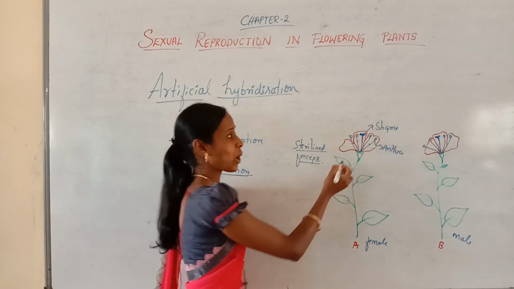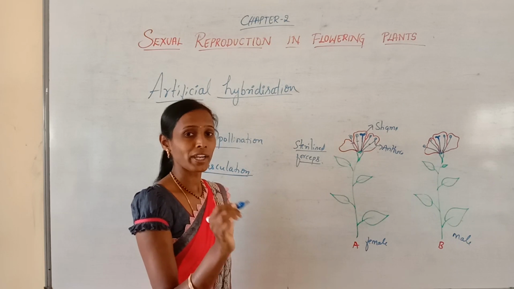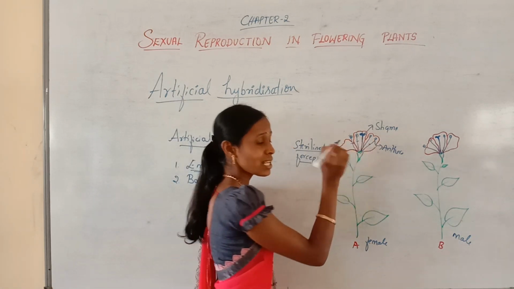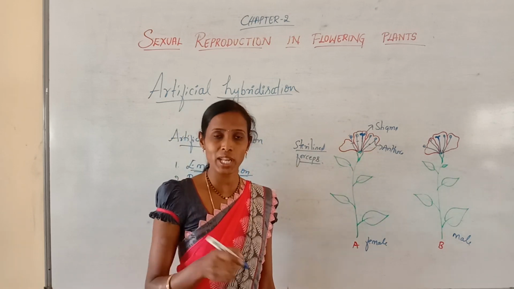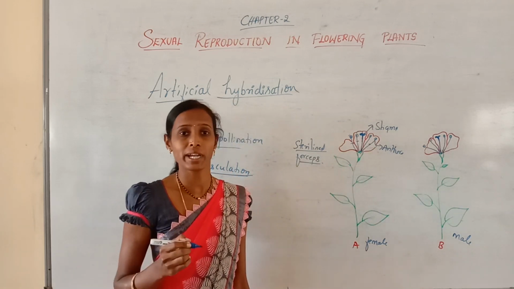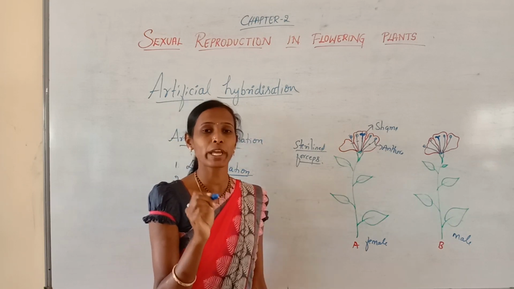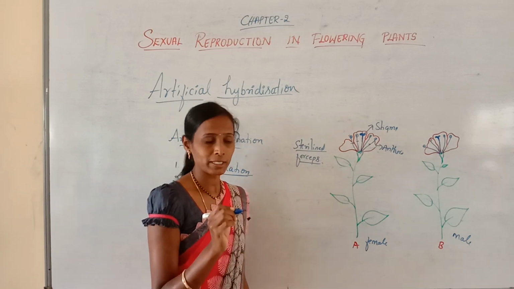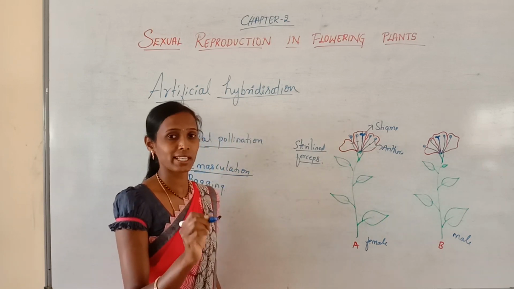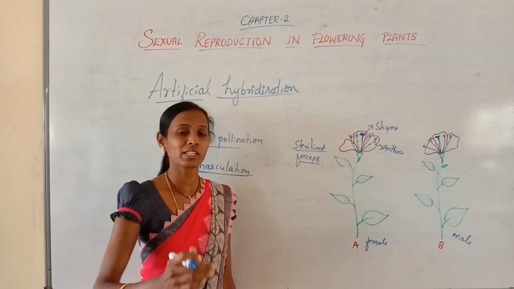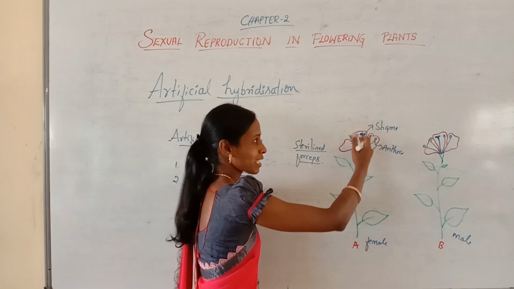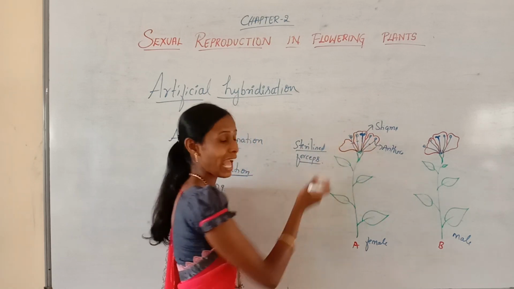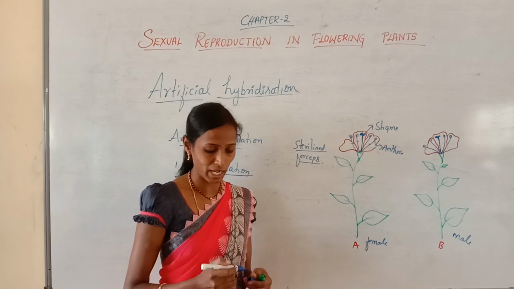What happens if we do not remove these anthers? The pollen grains from the same flower will fall on the stigma of the same flower. It leads to self-pollination, and continuous self-pollination leads to inbreeding depression. We cannot obtain superior varieties by self-pollination. That's why, to obtain commercially superior varieties, we take desired pollen grains from some other plants and avoid self-pollination. To prevent all these things, we remove the anthers in bud condition by using